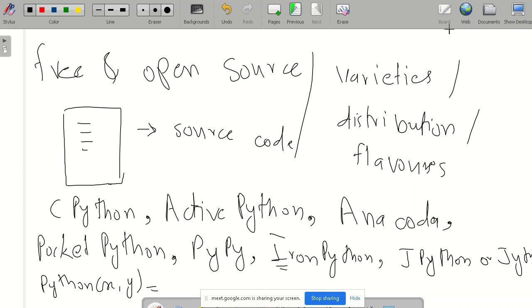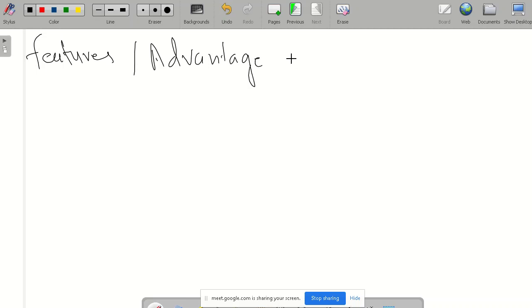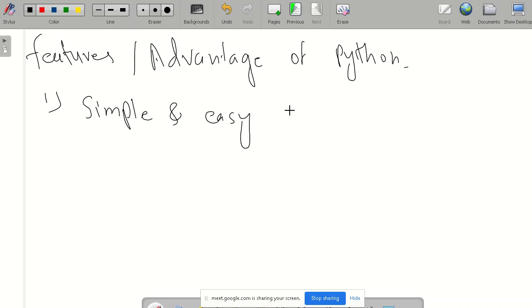Then next, we will see what the features or advantages of Python are. The first one is that it is simple and easy to learn, easy to understand.